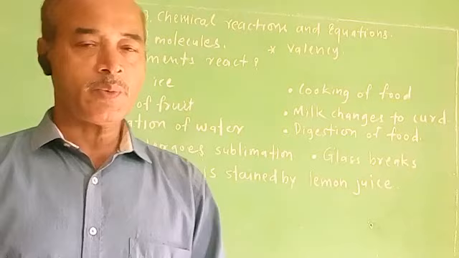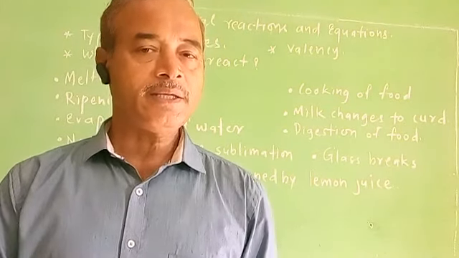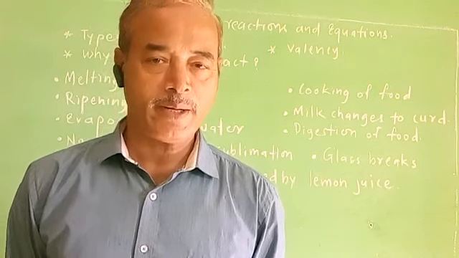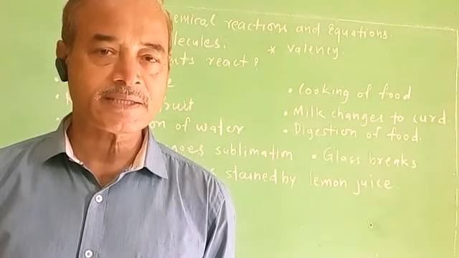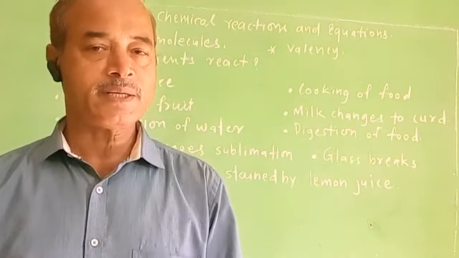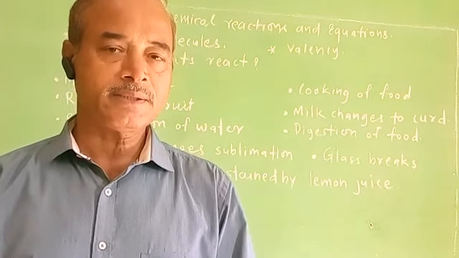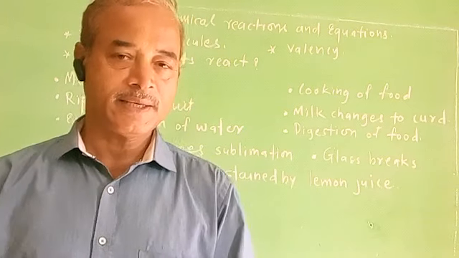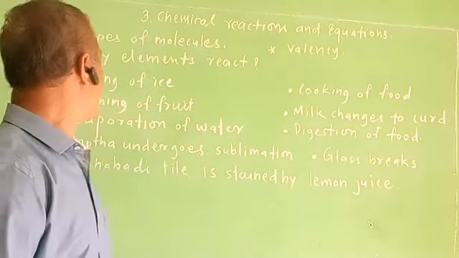In the previous lesson we have studied about valency. It is the number of electrons an atom of an element donates, accepts or shares in order to become stable, in order to attain the electronic configuration of the nearest inert gas. That is called its valency.